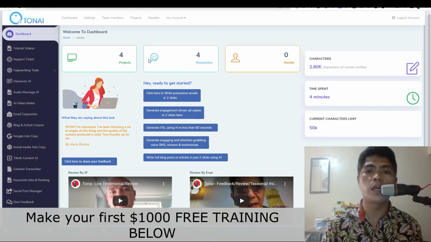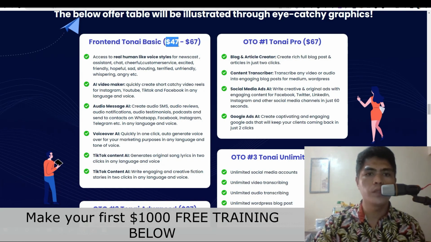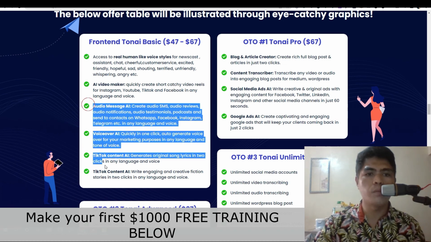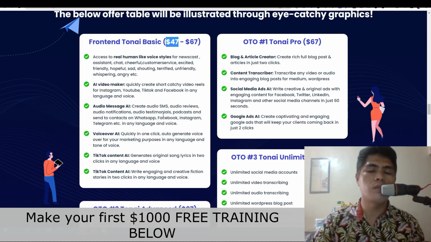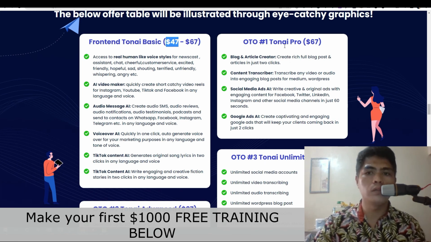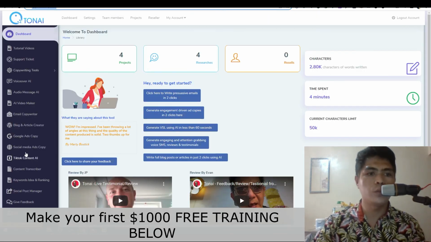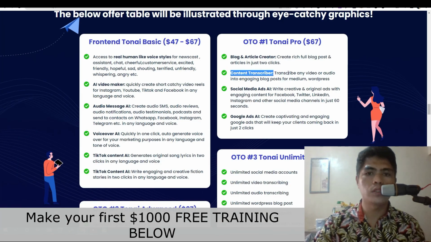In one dashboard, you can get access to this amazing software for just a one-time payment. All right, and this is only, guys, $47. For the front end, you get access to this amazing software right here for only $47. So if you wanted to upgrade your account, there's a pro version which is $67. So you get this article blog creator, just like the one that I showed you right here. You also get this content transcriber, social media ads, and then Google ads, right?